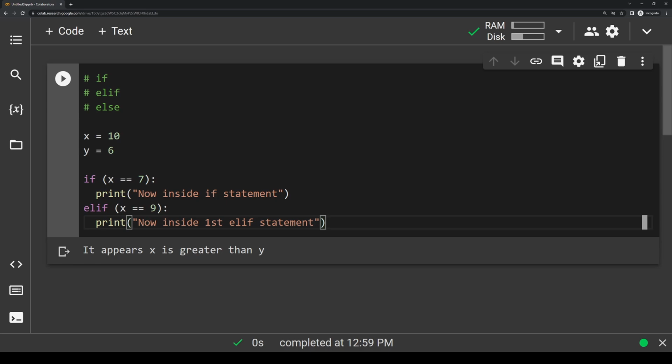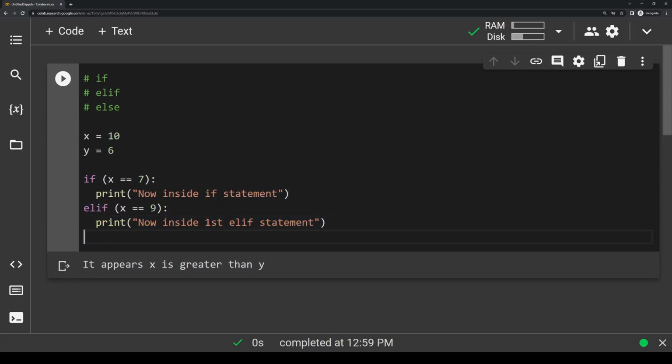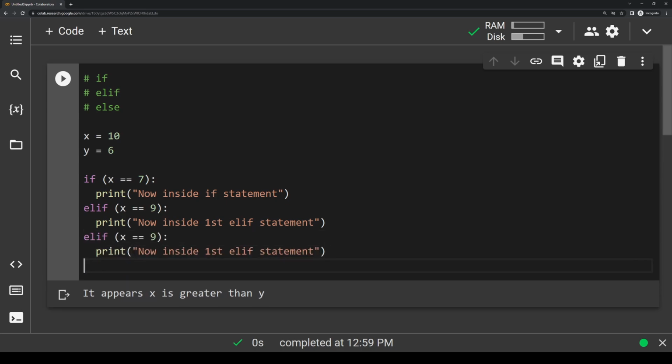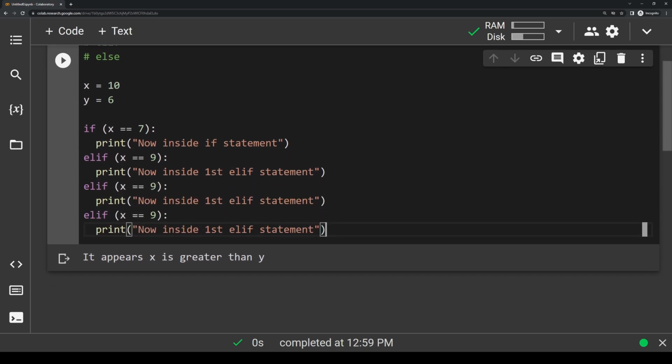And then we can make another elif block. So let's make two more actually. So I'm going to copy this and just paste it. So now we've got a couple of elif blocks, and let's change the conditions of these. So let's say this one to x equals 5. And then finally, we want this elif block to trigger. So we're going to set this to x equals 10, because we know we set x equal to 10 up here. So we'll say this is the second elif block, and this is the third elif block.